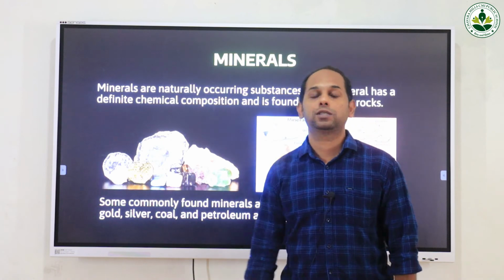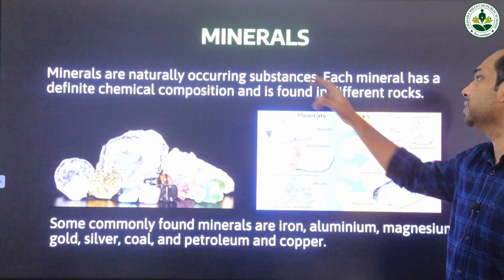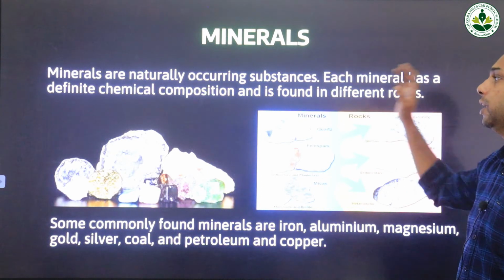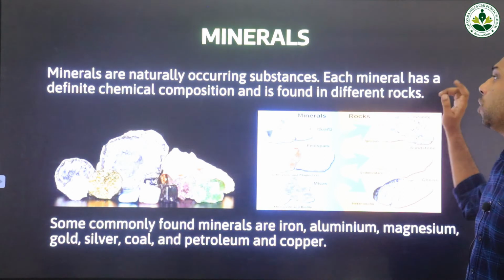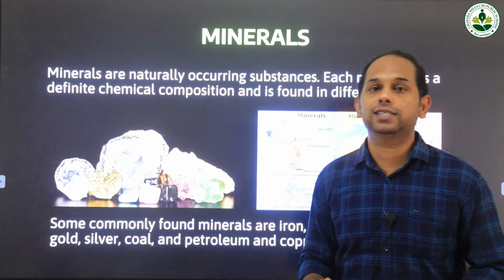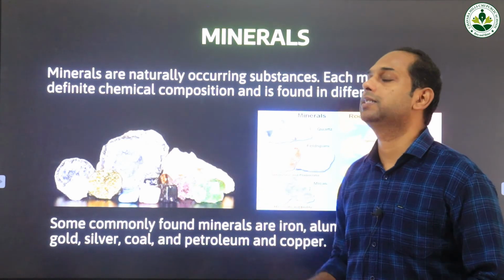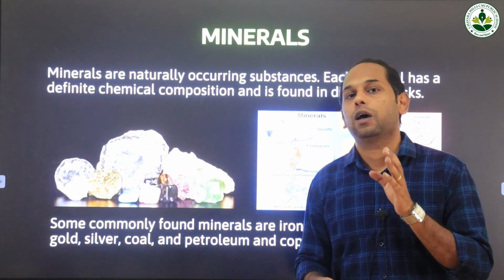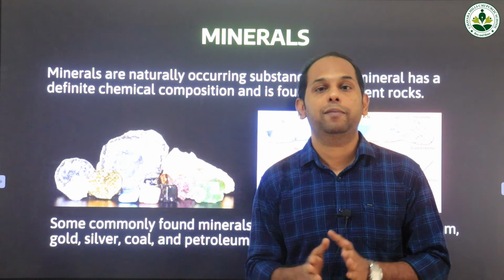What are minerals? Minerals are naturally occurring substances. Each mineral has a definite chemical composition and is found in different rocks. So minerals are solid substances which are present in nature, and most of these minerals are made of one or more chemical elements.